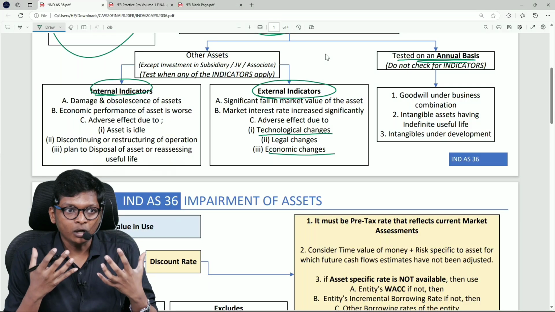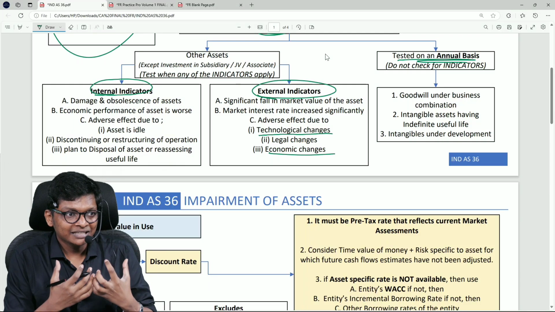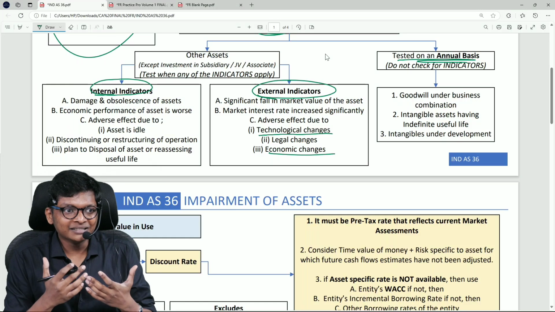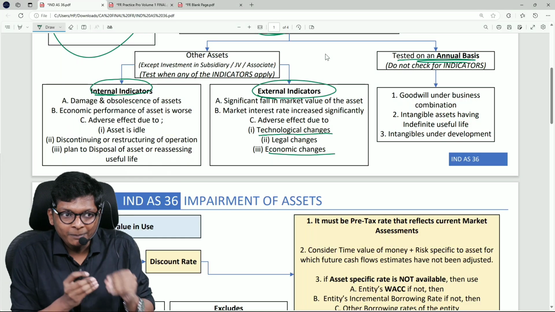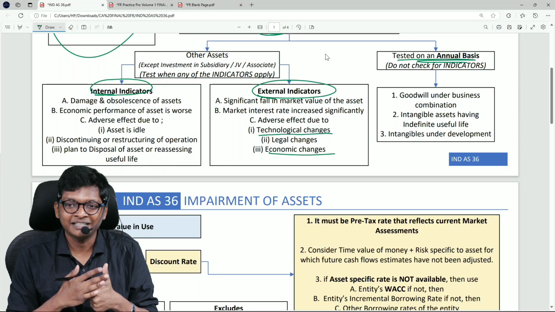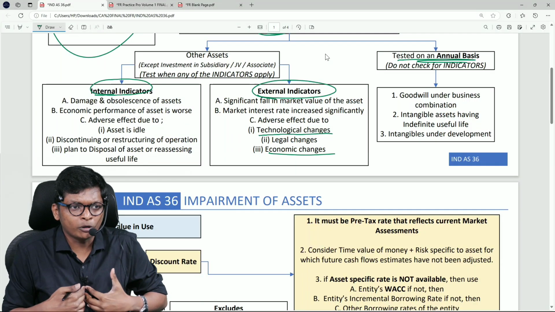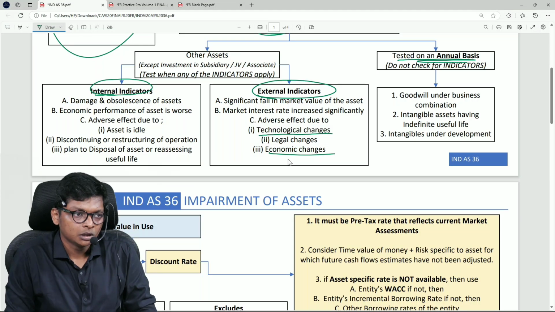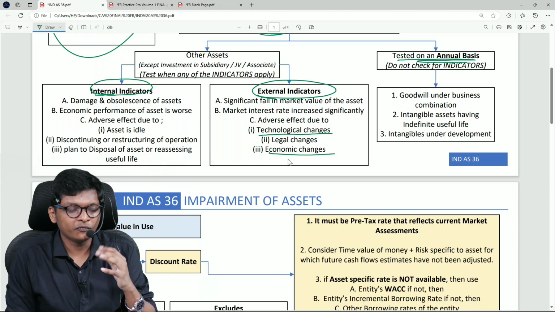Now suddenly war is going to be declared. Now suddenly I have to check for impairment for all my assets, because if a war is declared, people may not buy my products. People will stop buying luxury products if war is declared. So I am making luxury products. Economically, it has changed. Check for impairment. Or inflation, like how ma'am mentioned. Are you following, guys?